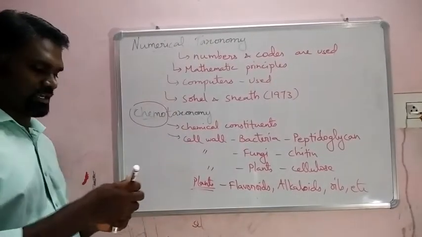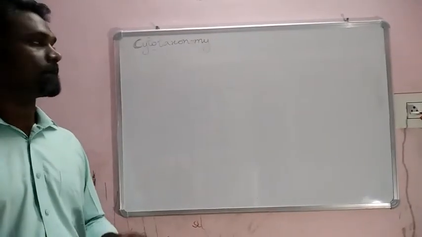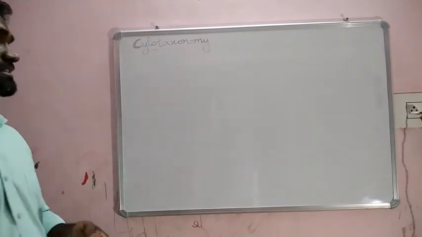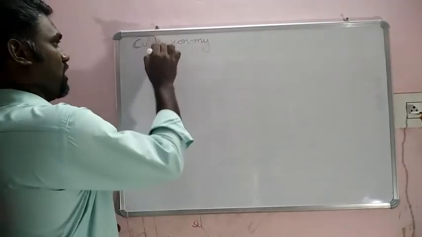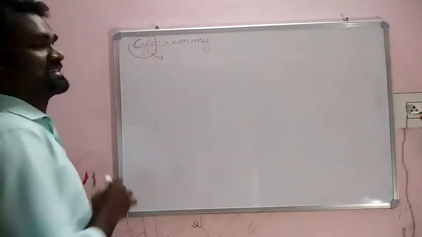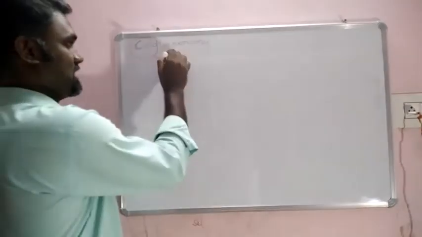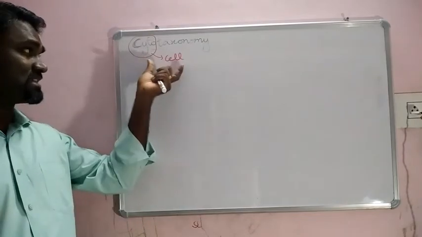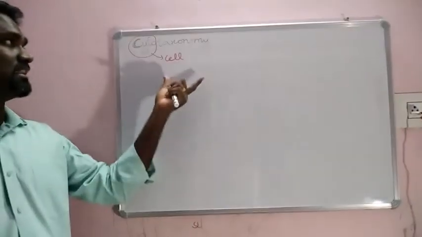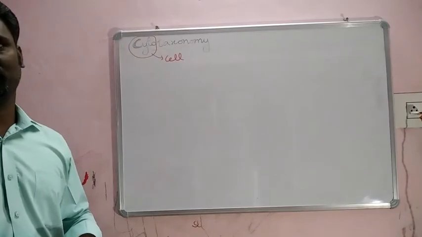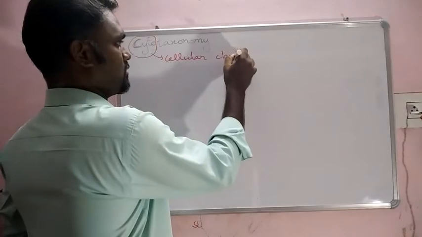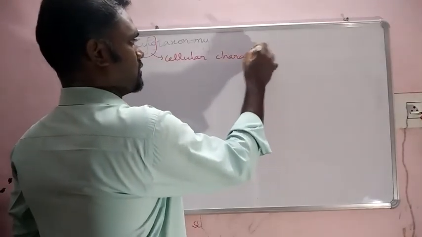Okay, let us talk about the next one. Now the third one under phenetic classification is cytotaxonomy. Look at the word. You must be familiar with this syllable, cyto, which is related to the cell. So cellular nature, cellular characters. If you classify based on that, then we use cytotaxonomy.